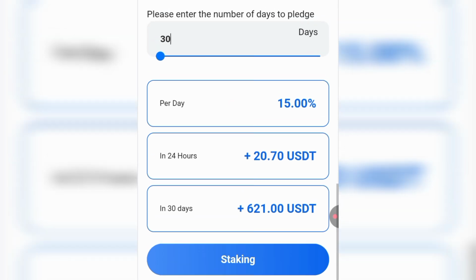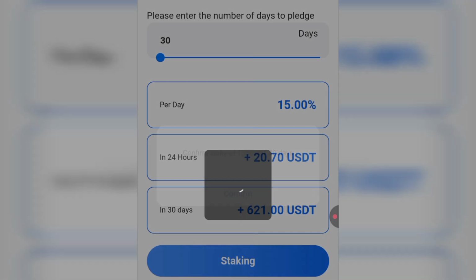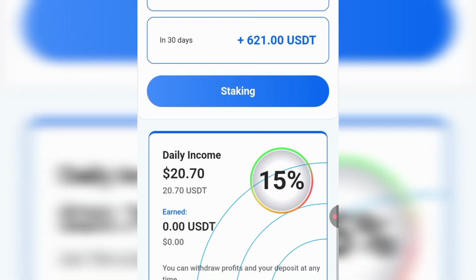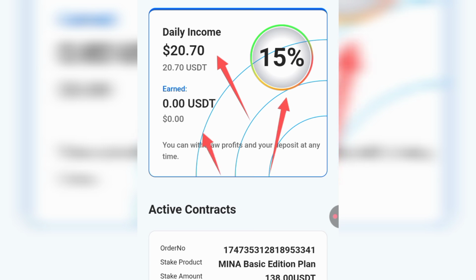So all I have to do is click on staking, and once I click on that, I'm going to be asked to confirm stake of 138 USD for 30 days, and I'll just click on confirm. After that you are going to see stake successful as it is showing on the screen. After that, if you scroll down, you'll be able to track your stake right here. As you can see over here, I'm getting 20.70 USDT every single day, and here it shows the amount I've earned, and this is the percentage.